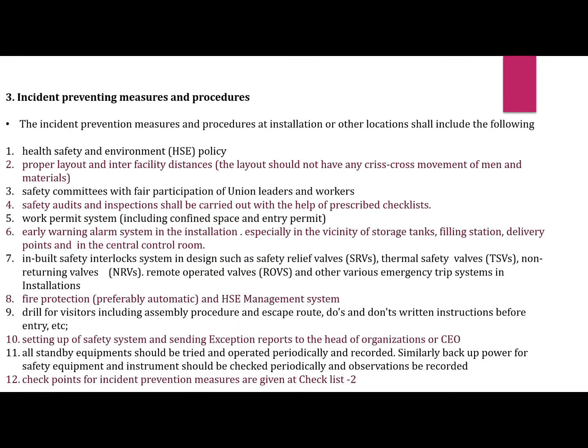Incident preventing measures and the procedure. The incident prevention measures and the procedure at installation or other location shall include the following. First one is the health, safety and environment policy, proper layout and the inter-facility distances, safety committees with the fair participation of the union leader and the worker, safety audits and the inspection shall be carried out with the help